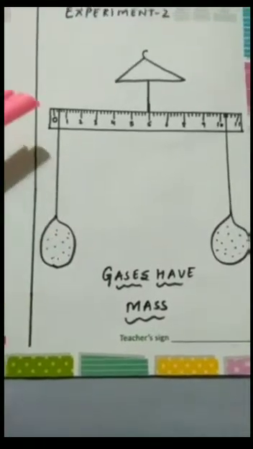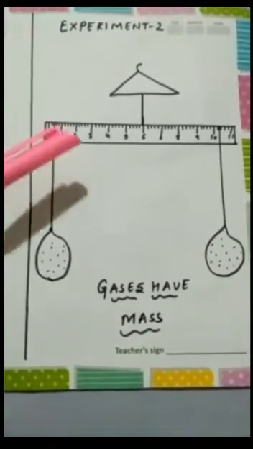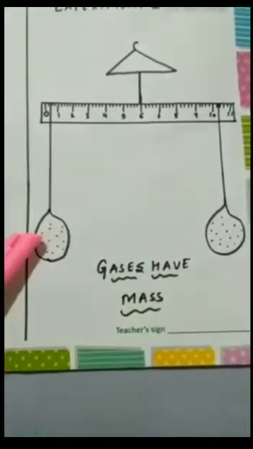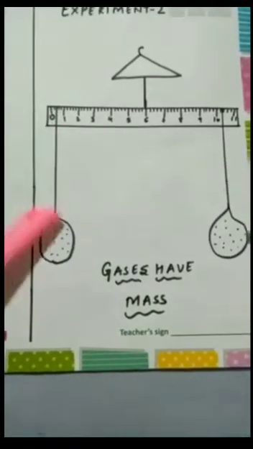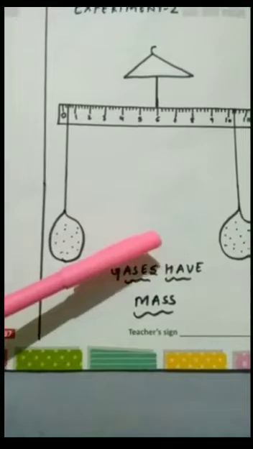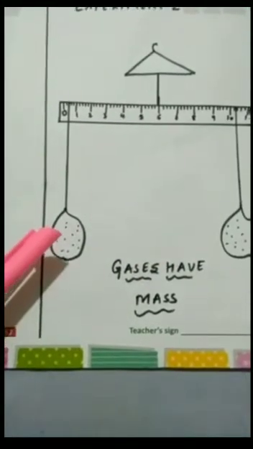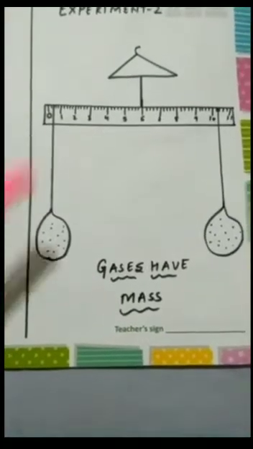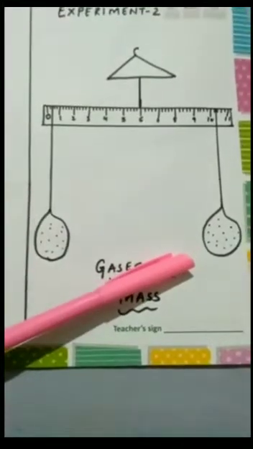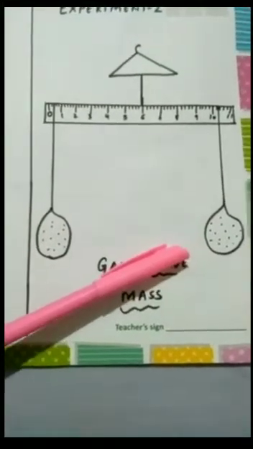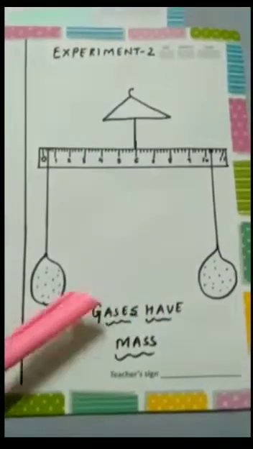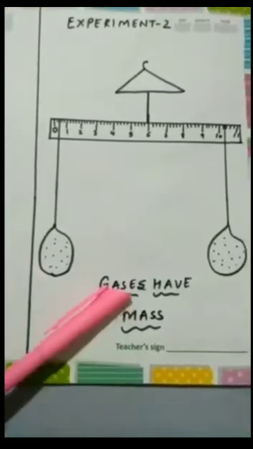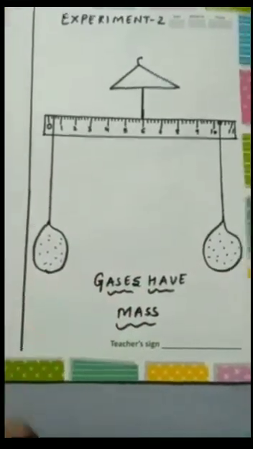In this you will make a simple balance with a ruler and spring as shown in the figure. Blow up two large, similar balloons to the same size. Tie both the balloons at both the ends. Burst one balloon with a pin. Allow the air to escape and observe what happens. The ruler will tilt towards the balloon that still contains air. This shows that the balloon containing air has more mass than the empty balloon. Thus we conclude that air has mass.